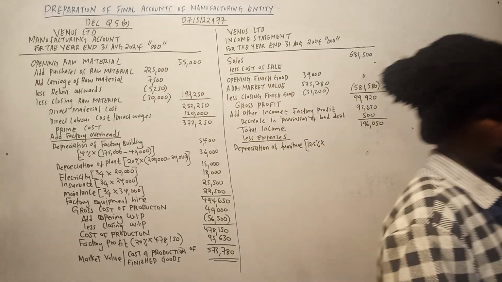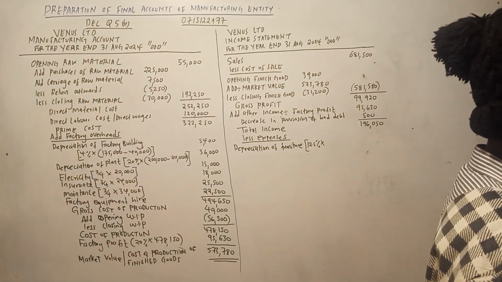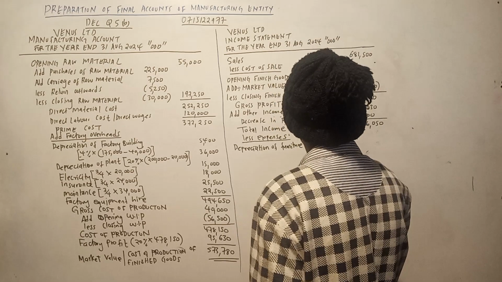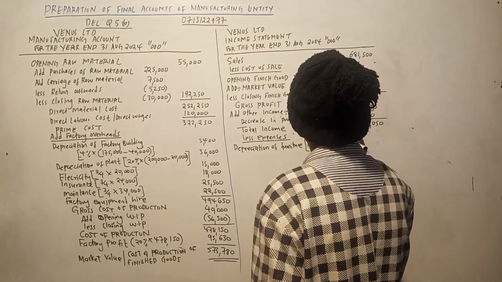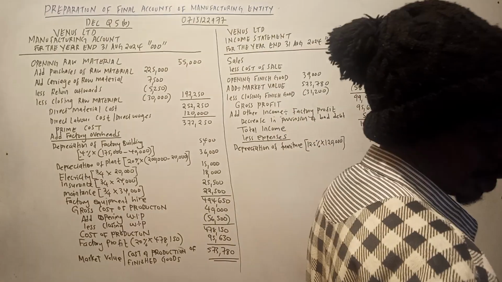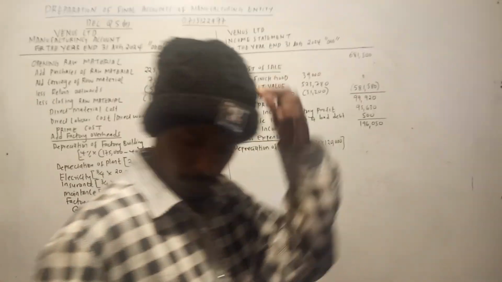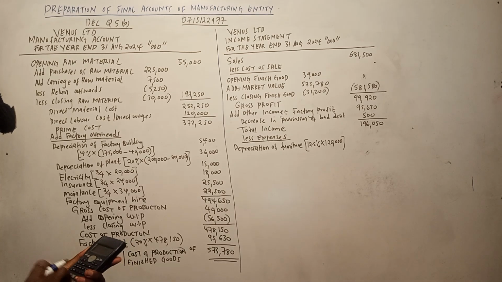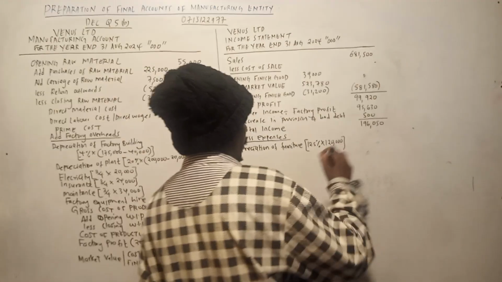Now you need to consider the cost of the furniture, 120,000. Because it is on straight line basis, that one is direct in that manner. So 12.5 over 100 times 120,000, which is 15,000.